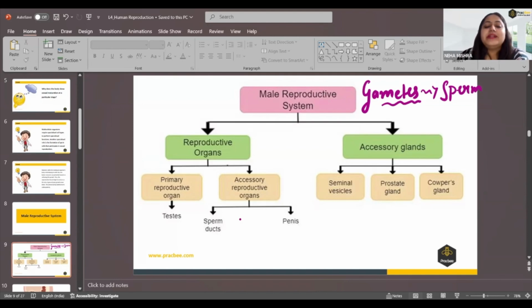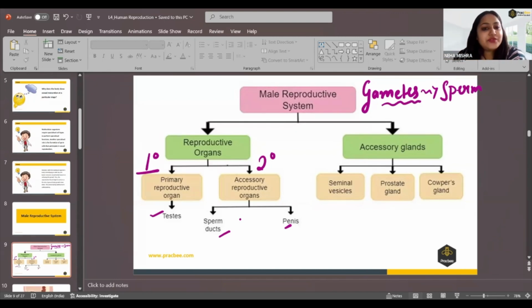So reproductive organs in males can be classified in two forms. We can call them the primary reproductive organ, which is the testes, and the secondary reproductive organs, which are the sperm duct and penis. Basically, the primary reproductive organ is the organ which directly participates in reproduction, and secondary or accessory reproductive organs are those which support the primary organ in the production of the gamete so that the further process of fertilization could take place.